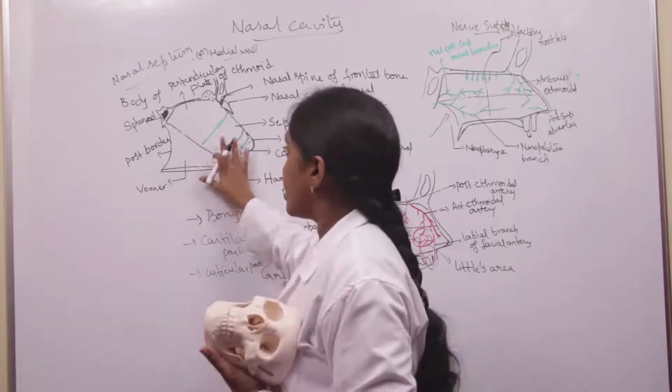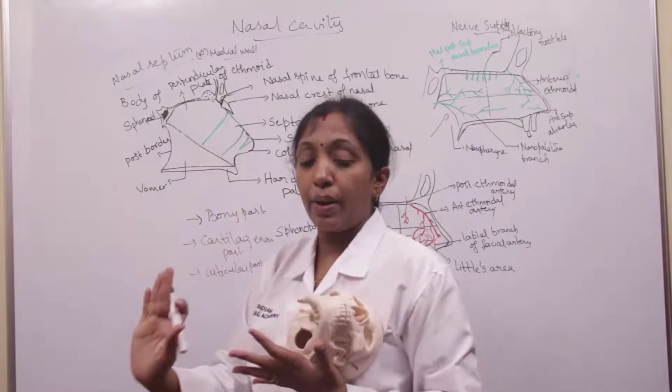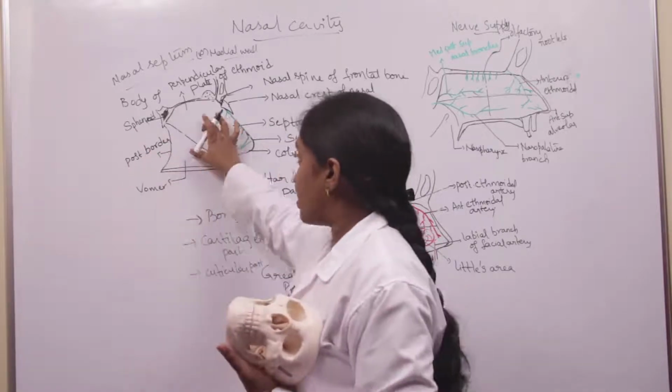So that's about the bony part. Mainly two bones, one is the vomer and the next one is the perpendicular plate of the ethmoid. So this forms the bony part.